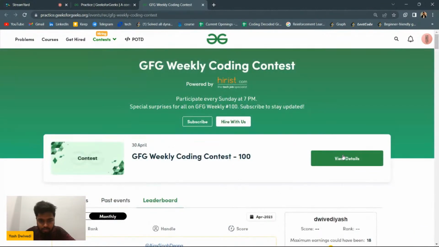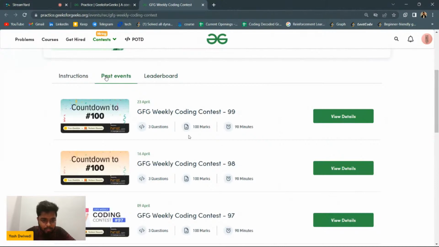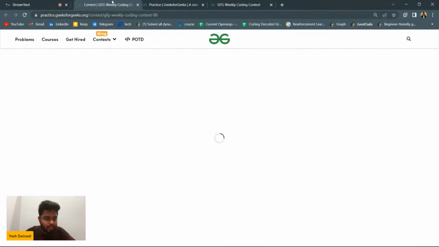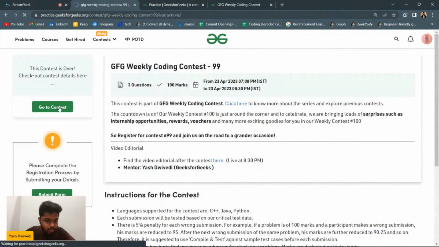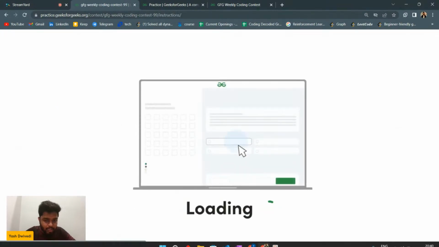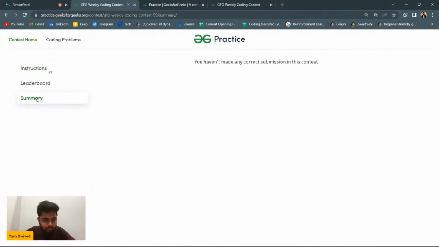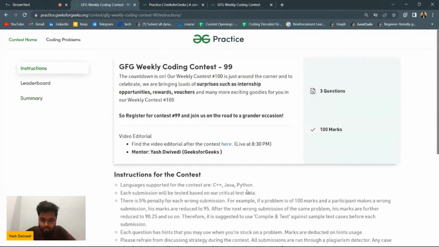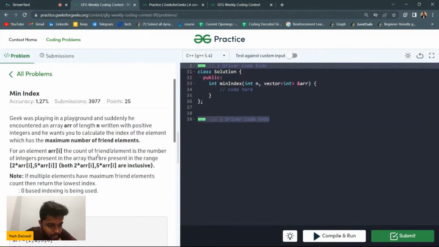Where is the contest? Not this one, the previous one. Past event here. Let's check this. Go to contest. Is it different from mine? Let me check. Go solve problems. Minimum index. It says that both are inclusive.